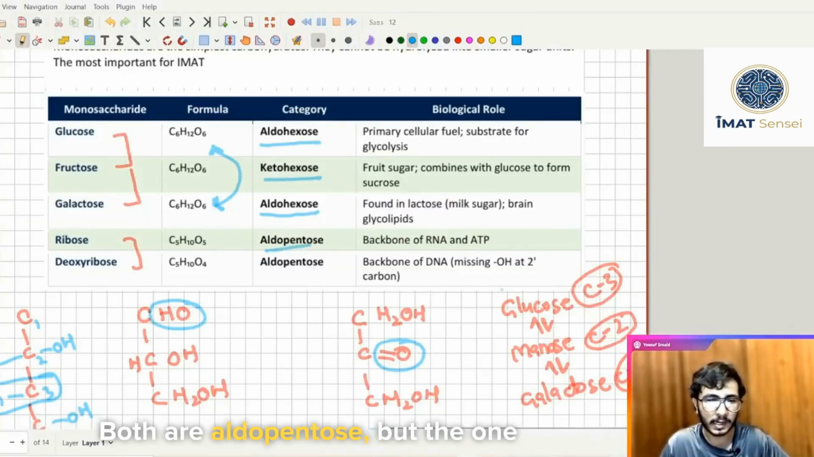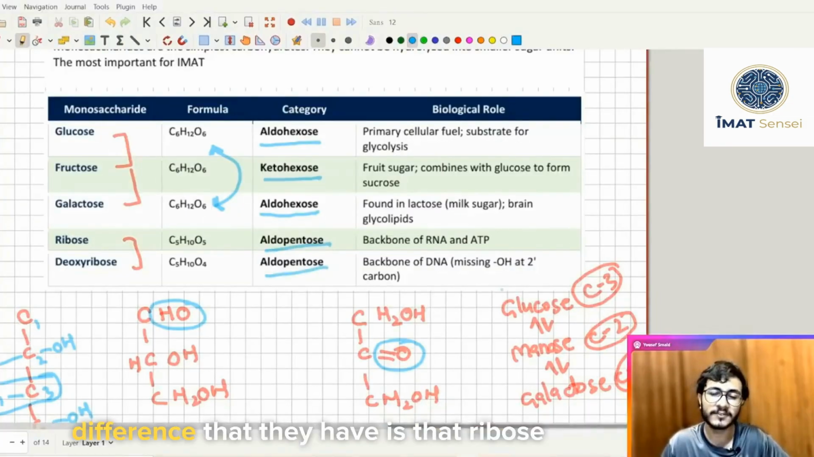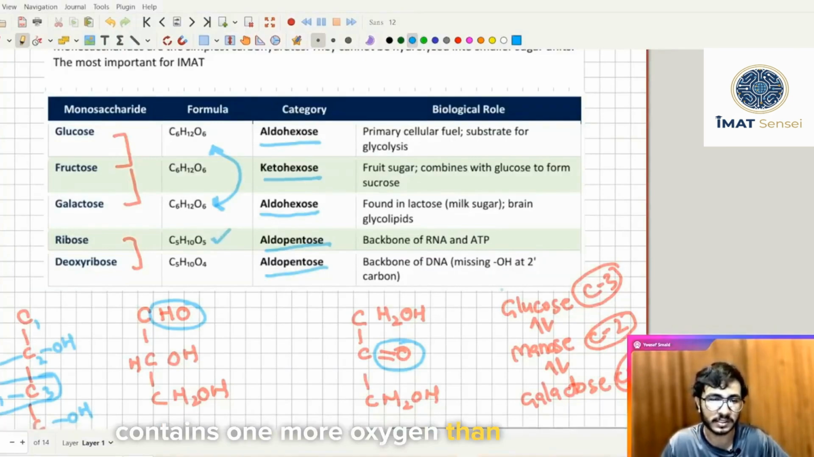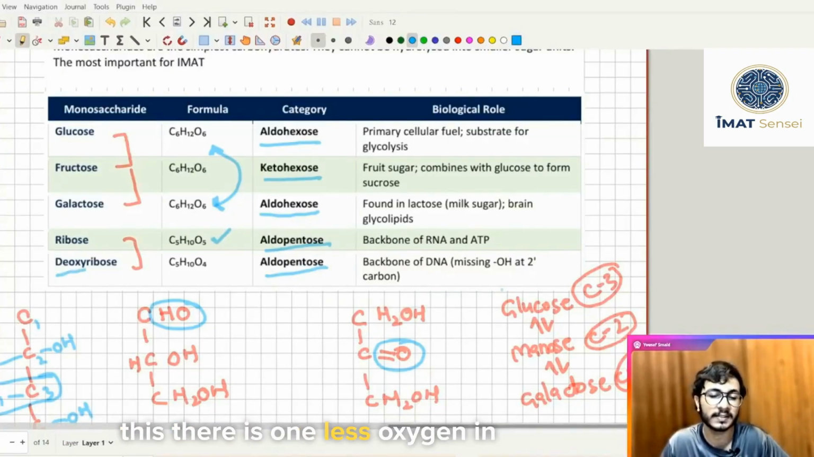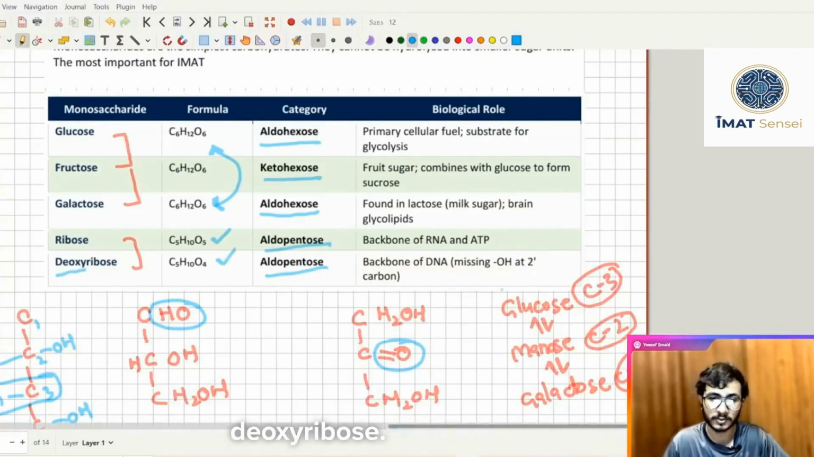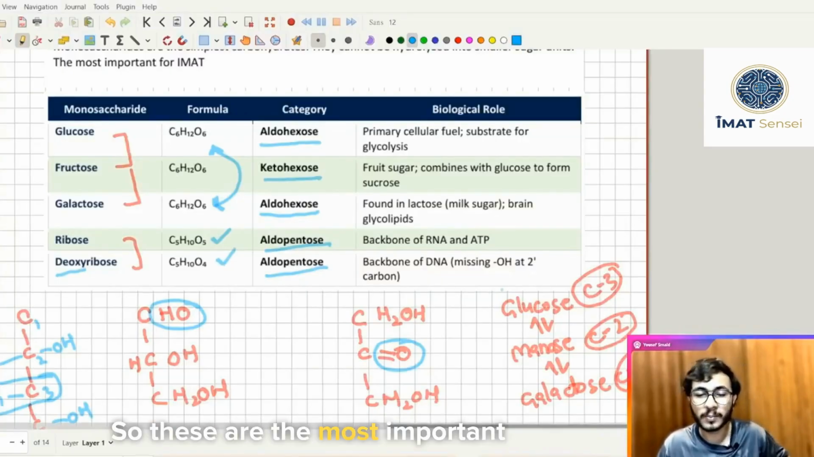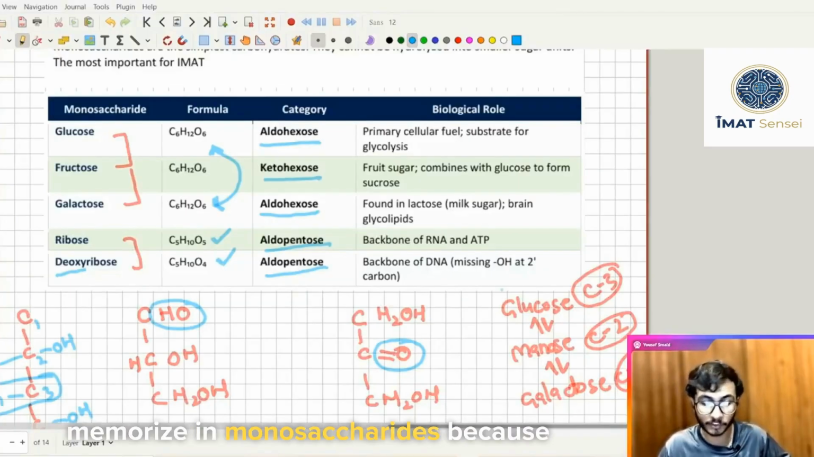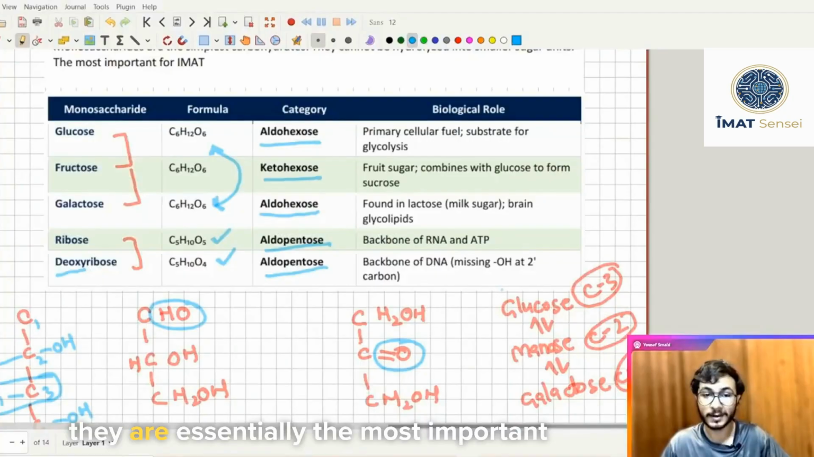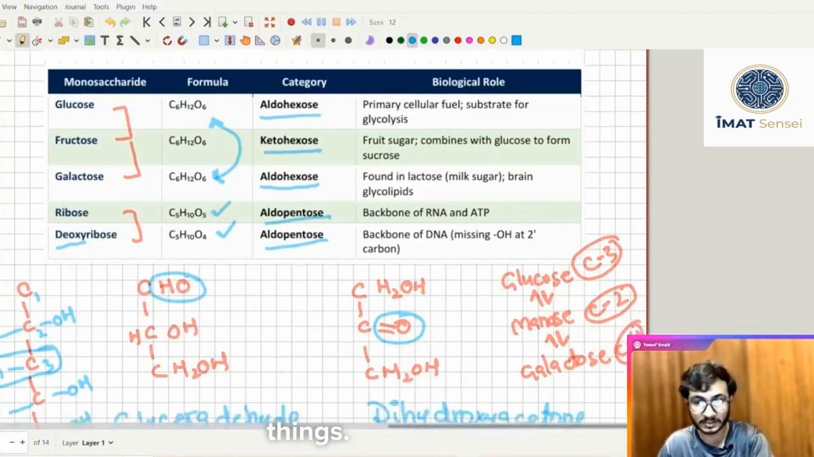Both are aldopentoses, but the one difference that they have is that ribose contains one more oxygen than deoxyribose. Like the name is telling you everything. Deoxy means that there is one less oxygen in deoxyribose. So these are the most important carbohydrates that you have to memorize in monosaccharides because they are essentially the most important things.